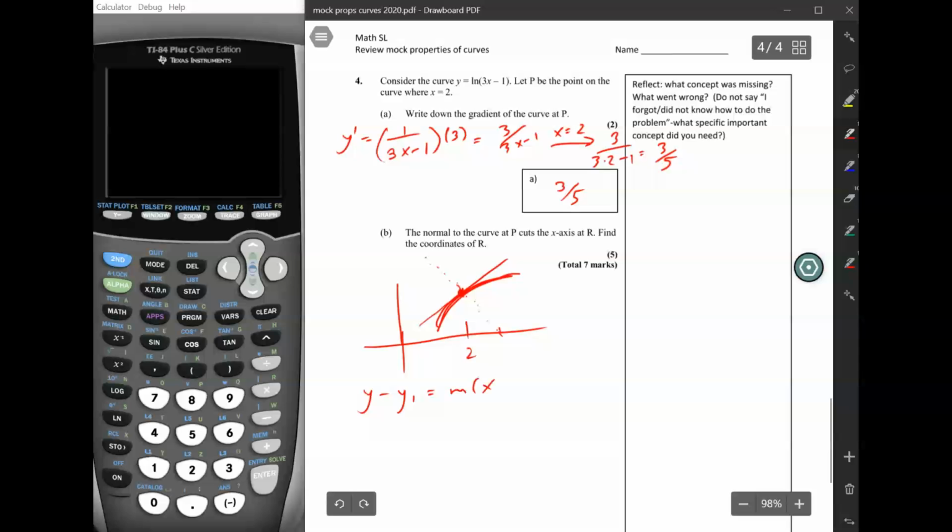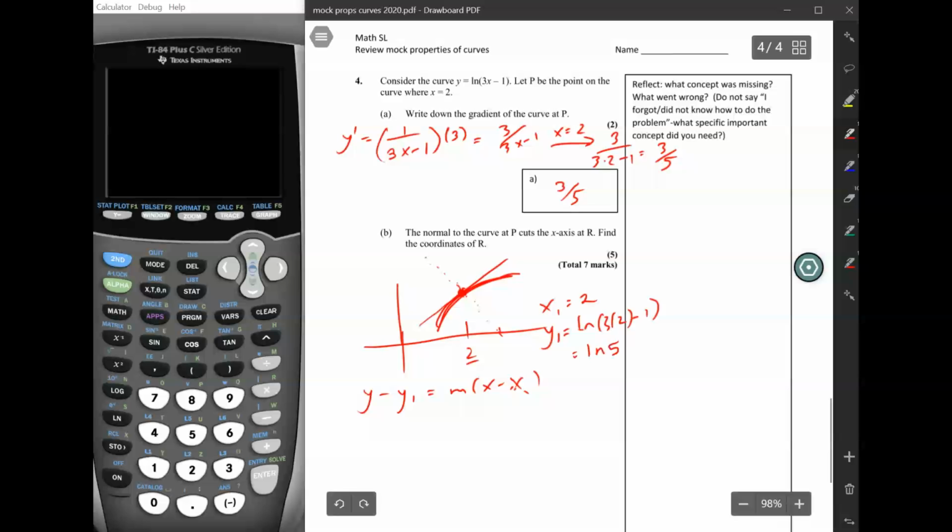So what is the point we're going to use? x1 equals 2, and y1 we find by plugging 2 into that terrible looking equation. It's natural log of 3 times 2 minus 1, so natural log of 6 minus 1, which is natural log of 5.